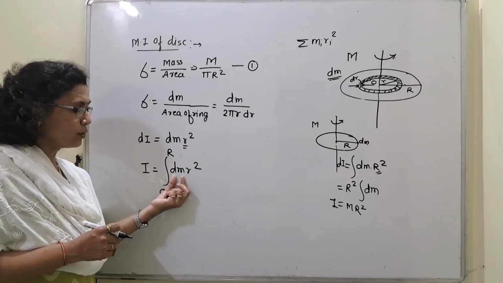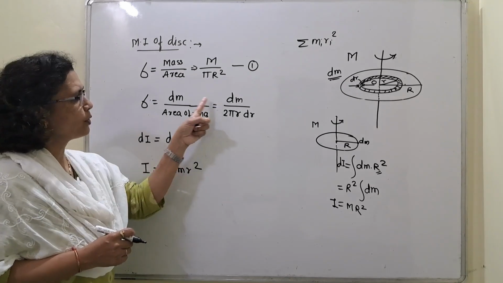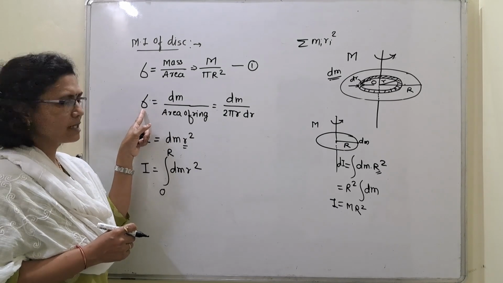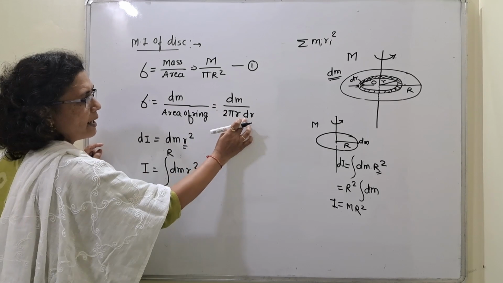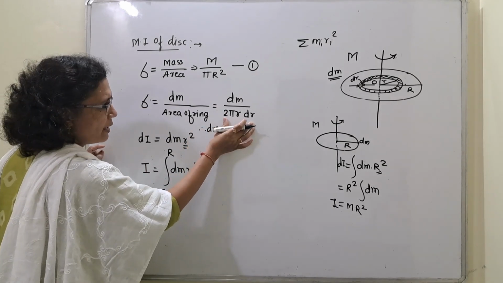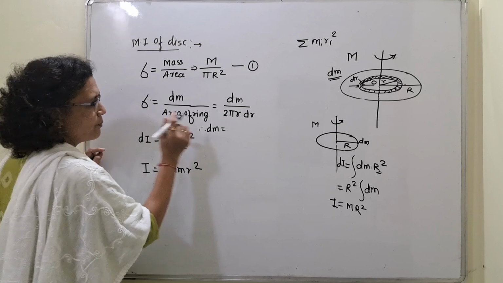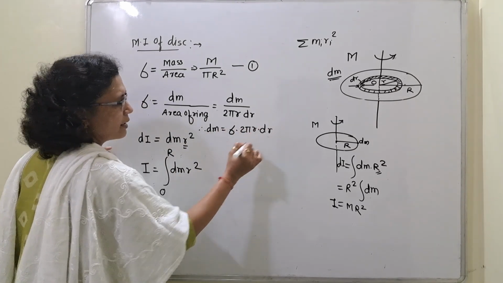Then you will say, what about this dm? We are going to put the value of dm from this term, sigma is equal to dm upon 2 pi r dr. What will be the value of dm there? dm will be, this 2 pi r dr will get multiplied with this sigma. Therefore, sigma into 2 pi r dr, right?